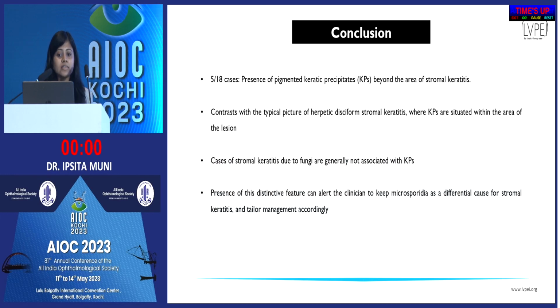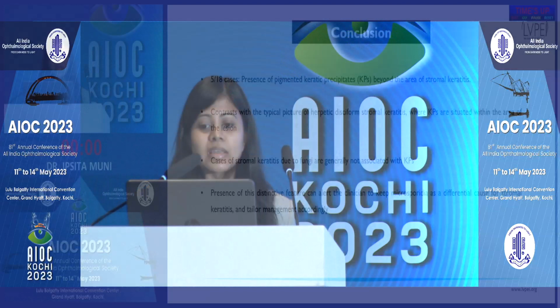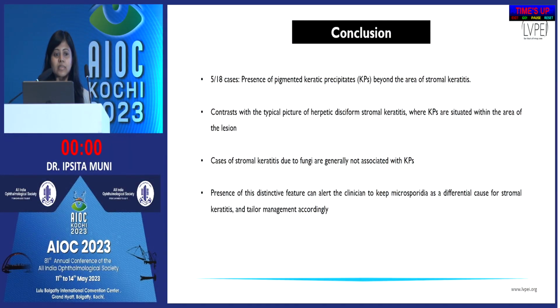So this contrasts with the typical feature of herpetic disciform stromal keratitis, where keratic precipitates are situated within the area. The presence of this distinctive feature can help tailor management accordingly. Thank you.